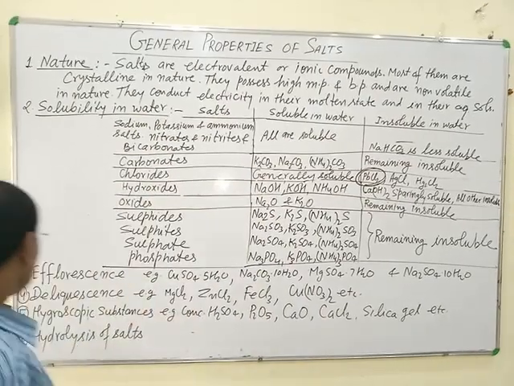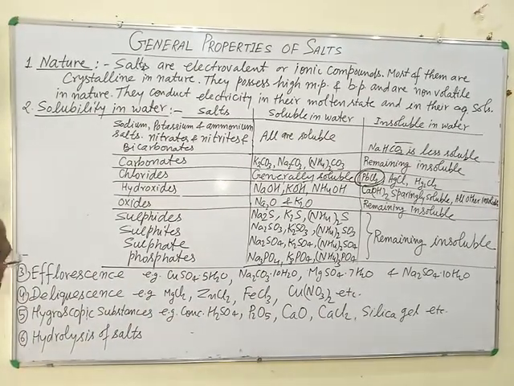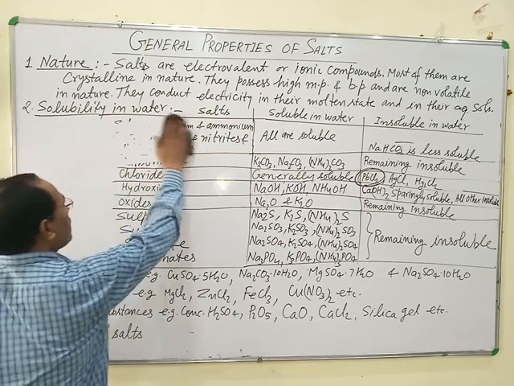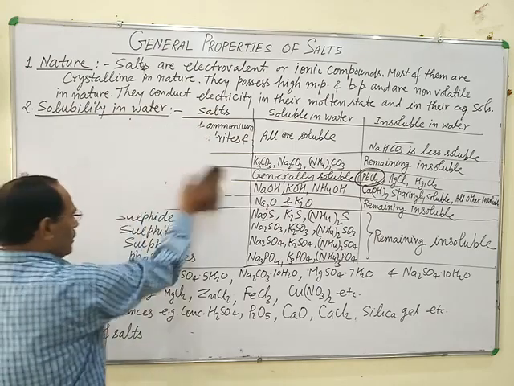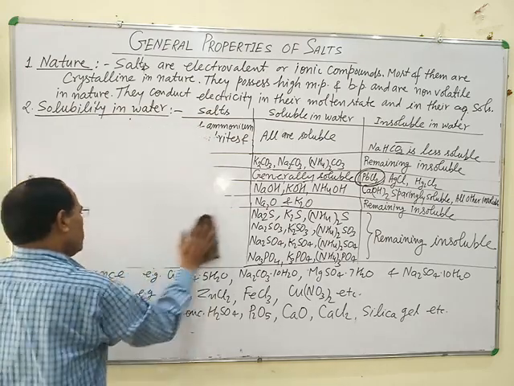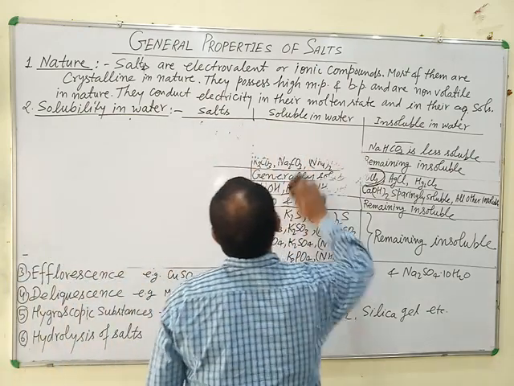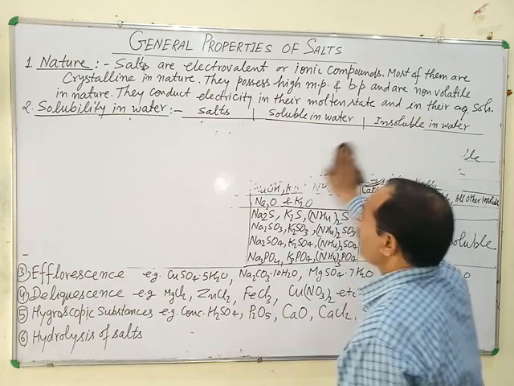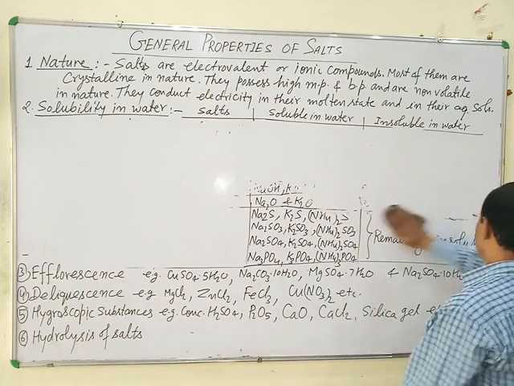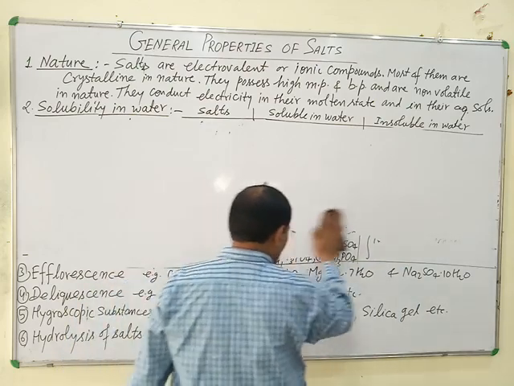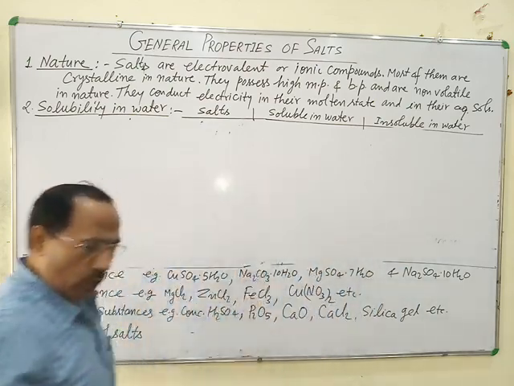Now come to the next property of salt. This is efflorescence. Efflorescence is the phenomenon by which a hydrated salt loses its water of crystallization when it is kept in the open. For example, washing soda is a hydrated salt.